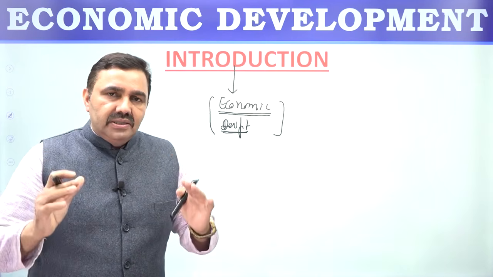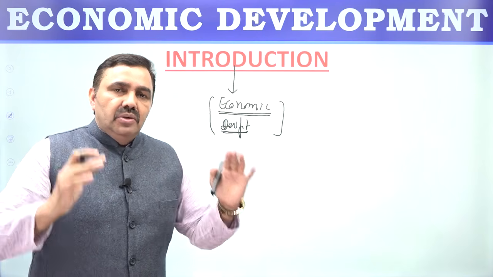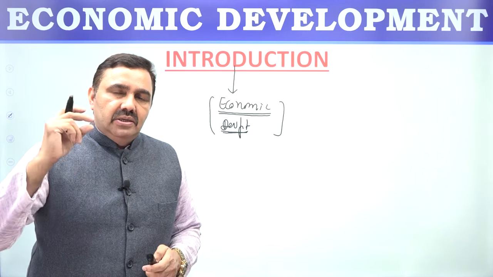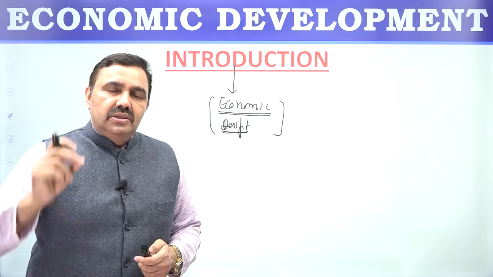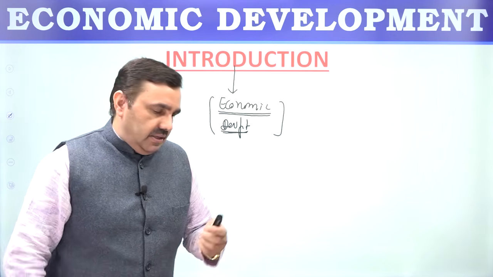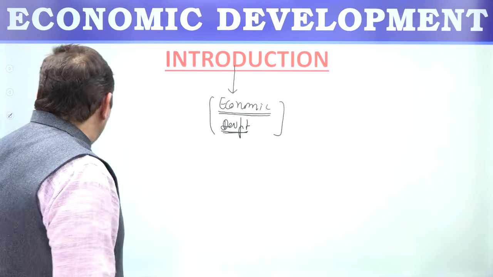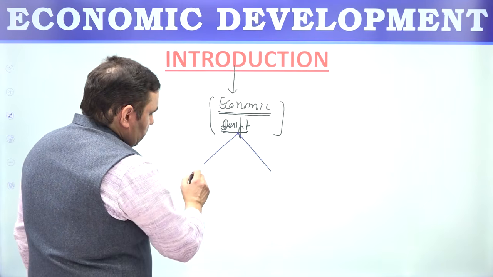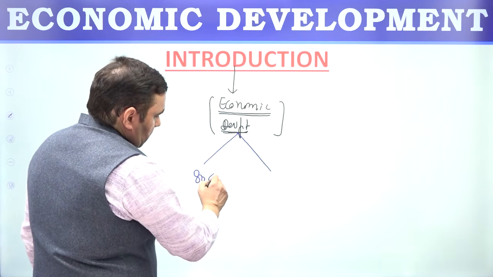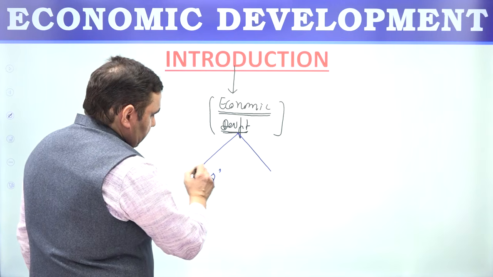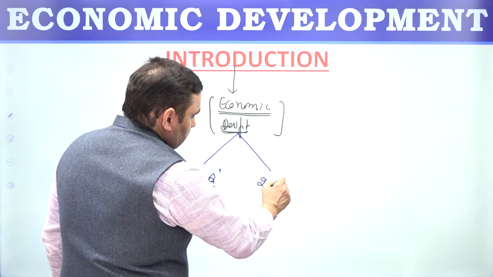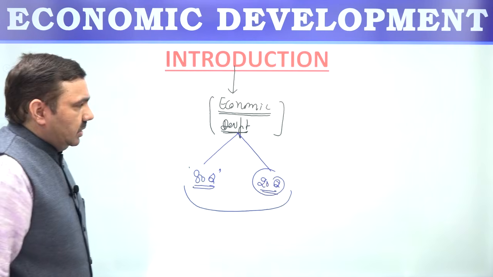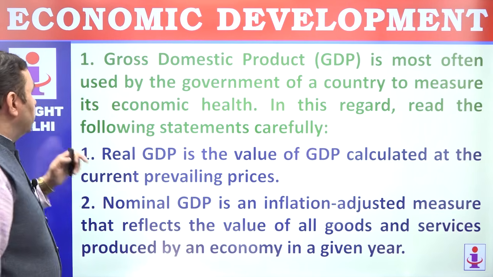So all the concepts which have been covered in today's paper, you must be thorough. And if you have faced any problem in that, try to learn more about those concepts, because these concepts are being asked by UPSC repeatedly. As always, in this paper you have 100 questions, and out of these 80 questions are related to your subject, that is economy development, and the last 20 questions are related to current affairs or current developments. So let us start with question number 1.